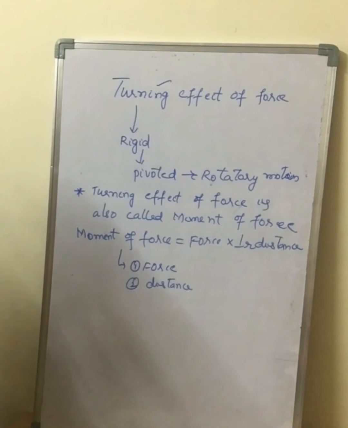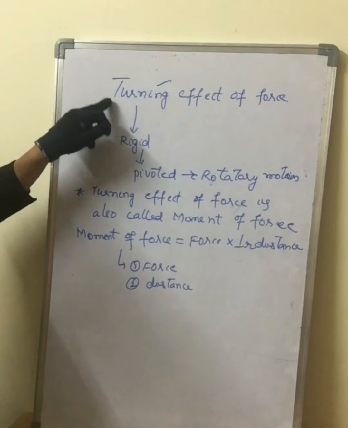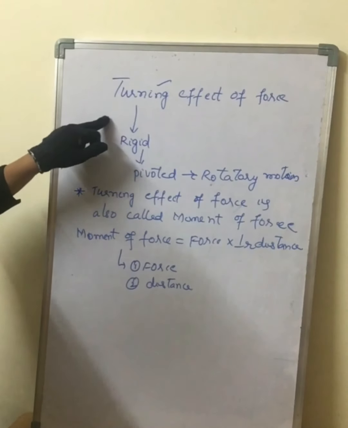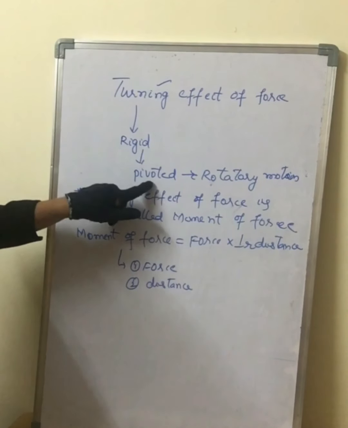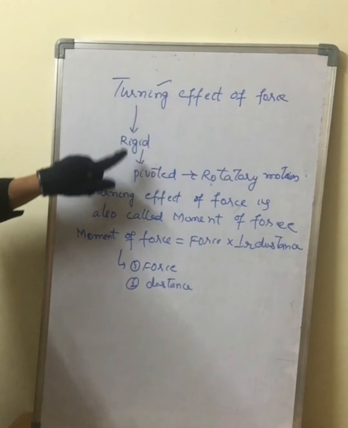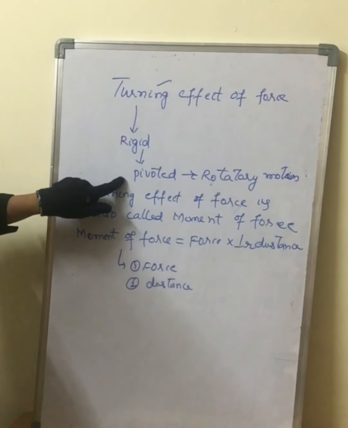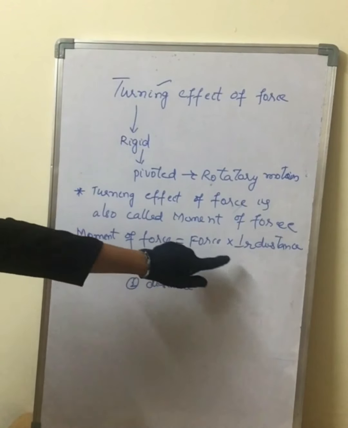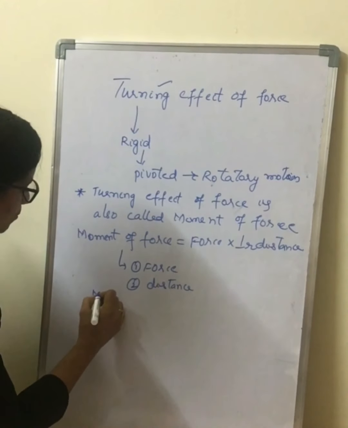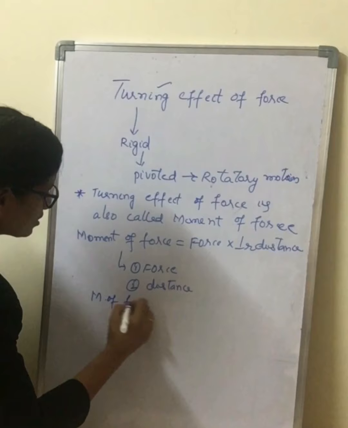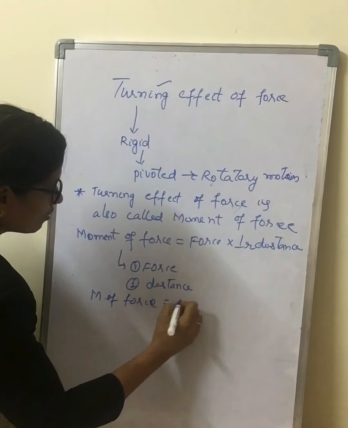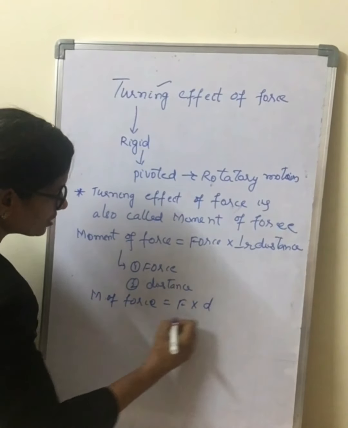So these are the two factors which affect the moment of force. Here you have to remember a point, that if a body has to produce the turning effect of the force, it should be pivoted. So moment of force is given as force into distance.